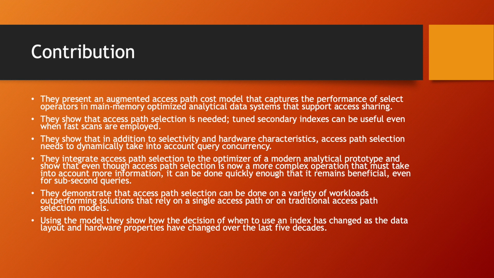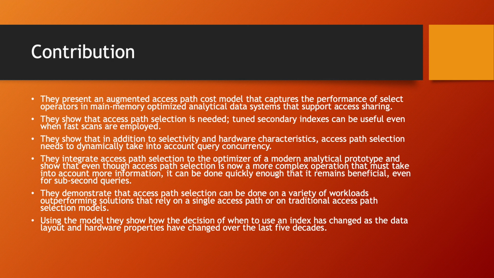Third, they show that in addition to selectivity and hardware characteristics, access path selection needs to dynamically take into account query concurrency. Fourth, they integrate access path selection into the optimizer of a modern analytical prototype and show that even though access path selection is now a more complex operation that must take into account more information, it can be done quickly enough that it remains beneficial, even for subsequent queries.